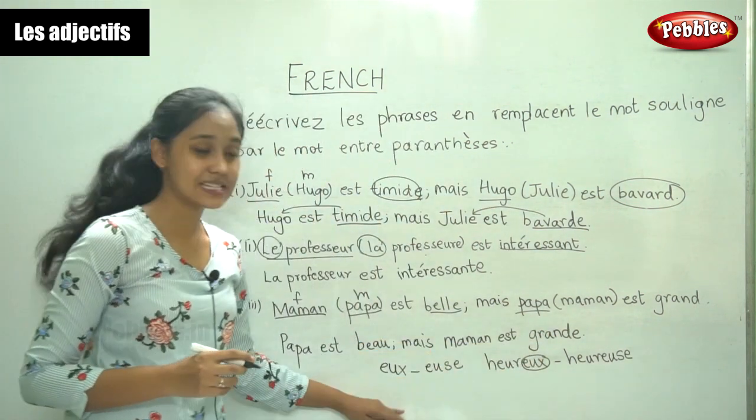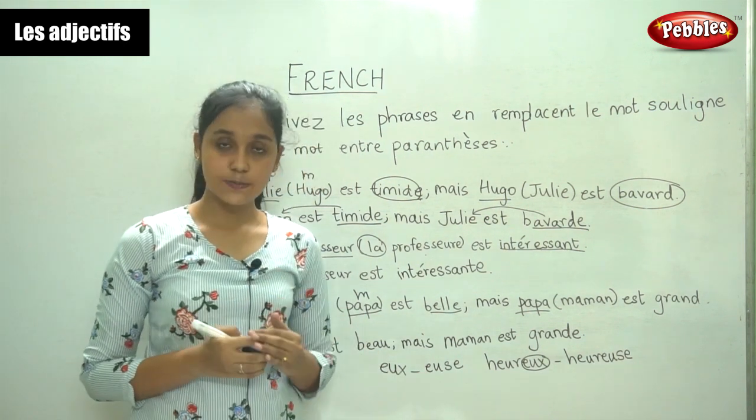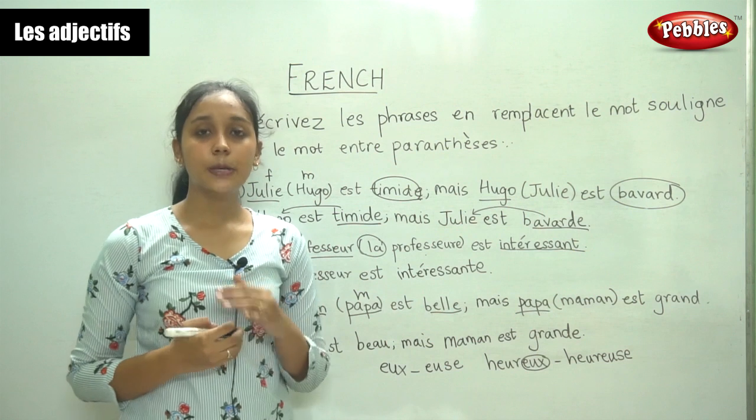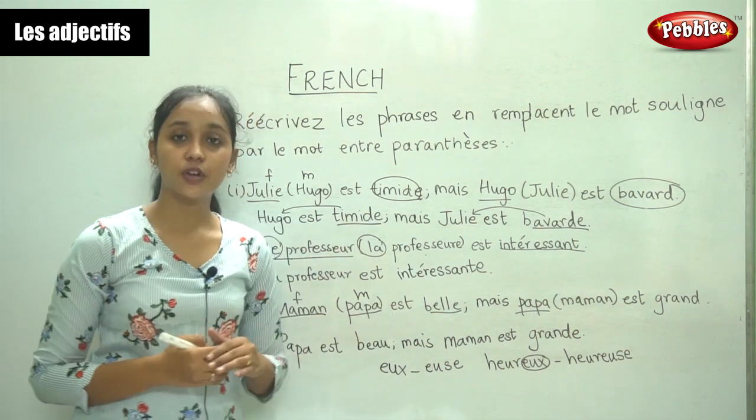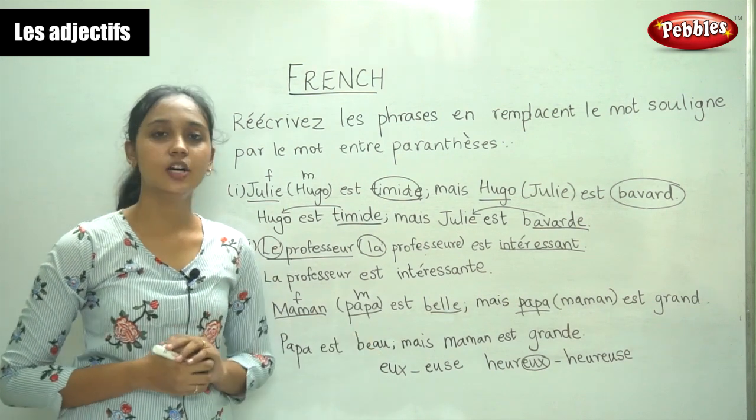So there are many exceptions like this. This is just one. So there are many other exceptions. If you keep practicing, you will be able to write on your own masculine, feminine, singular and plural forms.